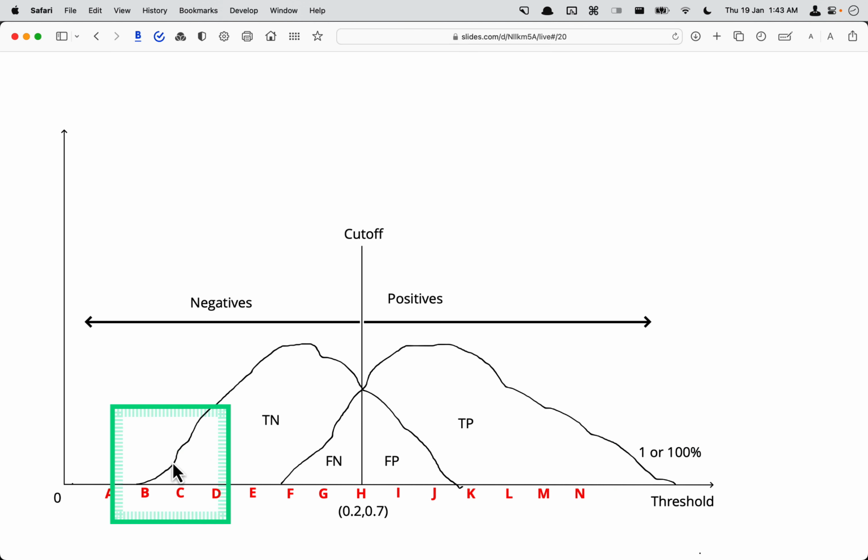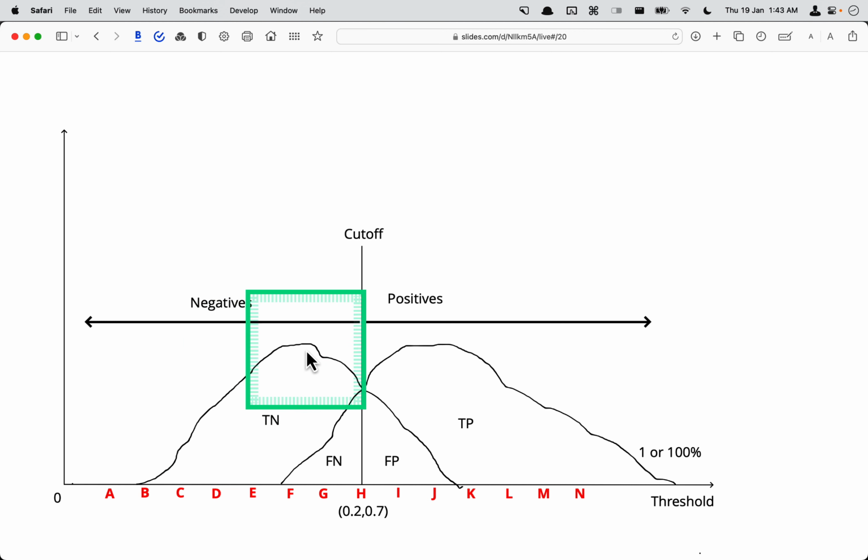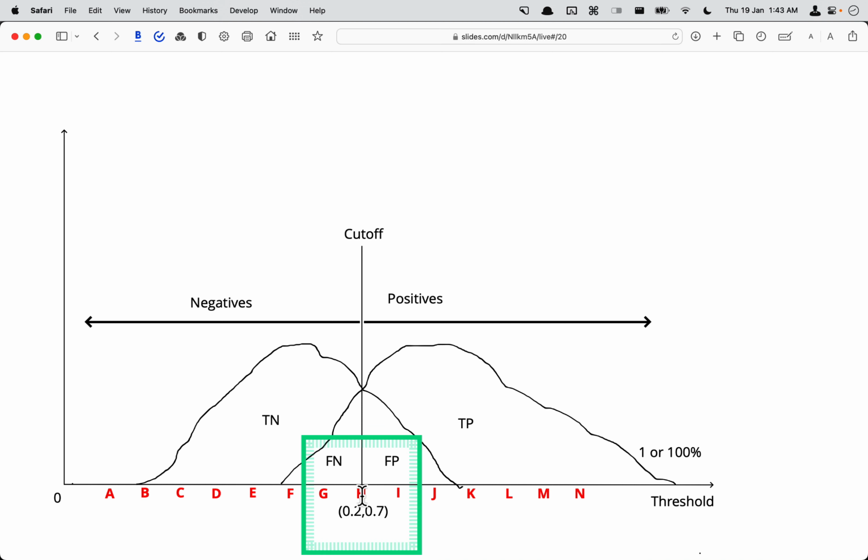And here I plot on the graph. So here I will have this area, right? This is true negative, and then you will have a cutoff. If you go back, you will see that this point is coming to 0.2, 0.7, which I feel is the ideal cutoff point to have the right mixture of the best performance of the model.